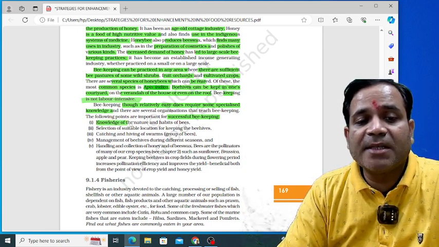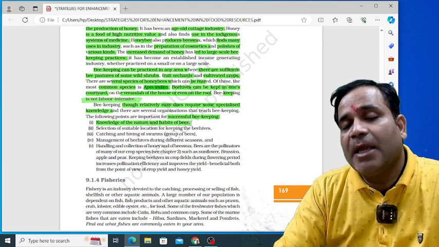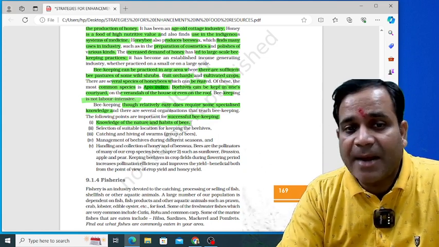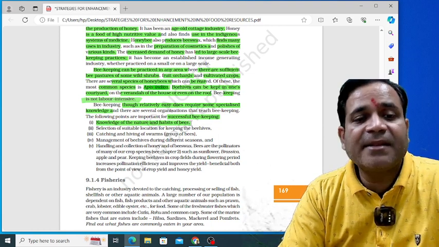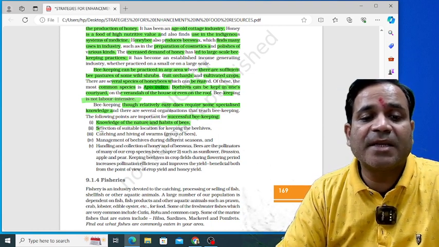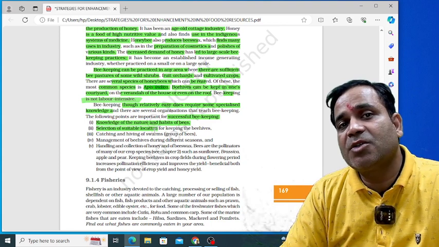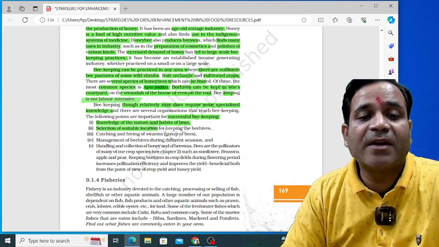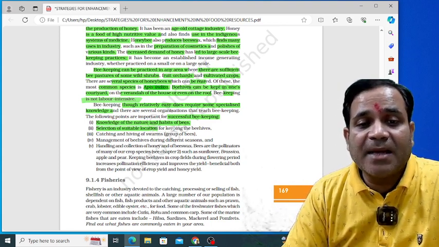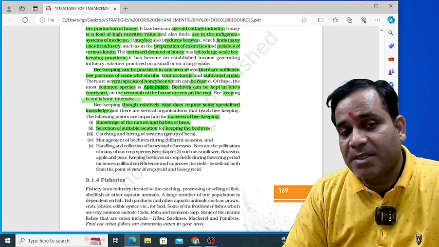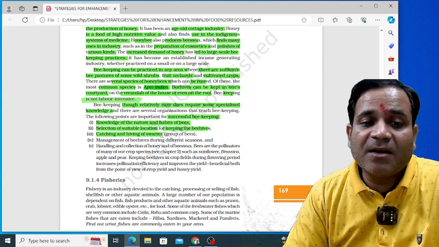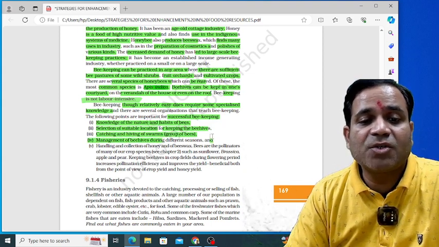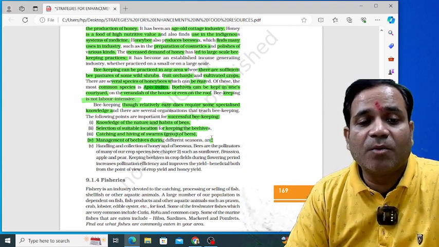One is knowledge of the nature and habits of bees. This is the first requirement. Second is selection of a suitable location. If I want to locate where to keep the beehives, this is very important to understand, because we cannot keep them just anywhere. Third is catching and hiving of swarms, that is, how to catch bees or a group of bees.